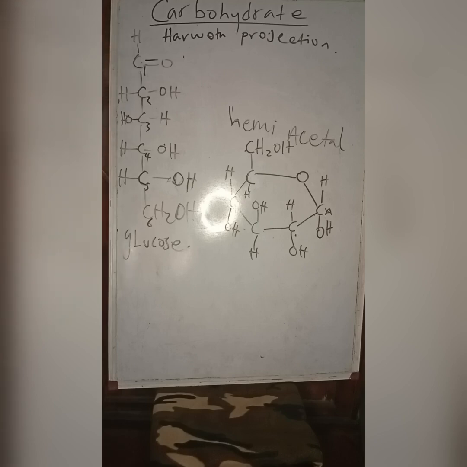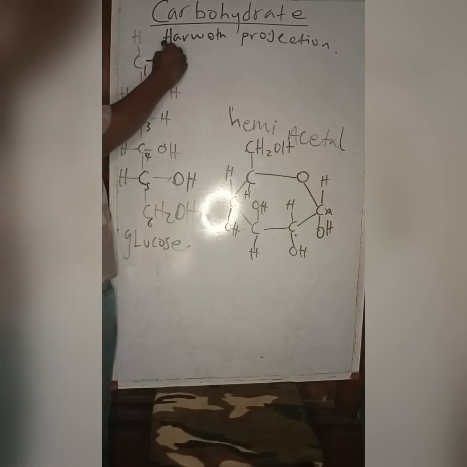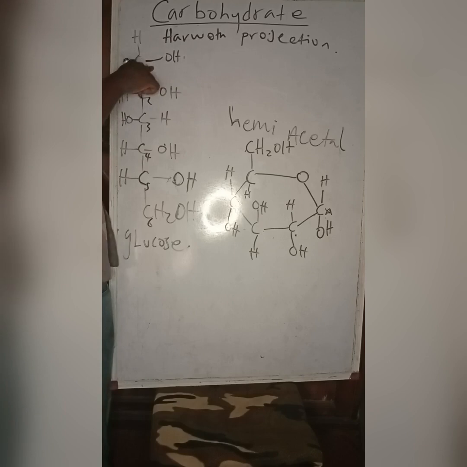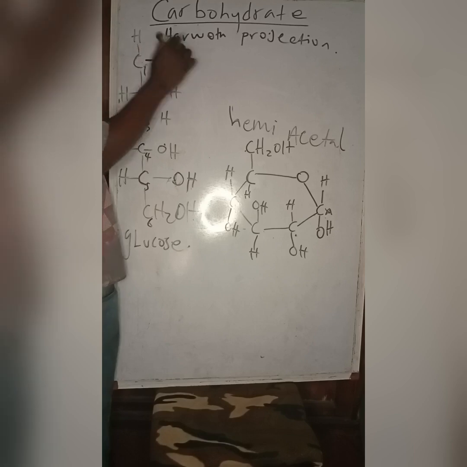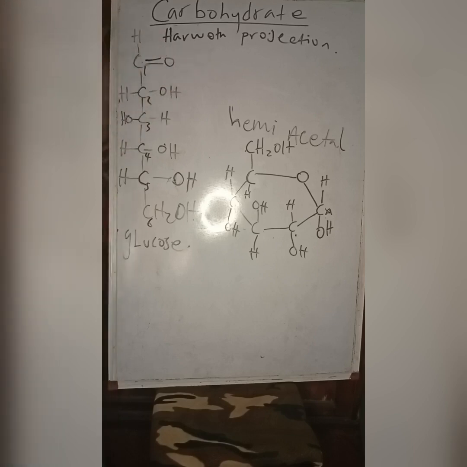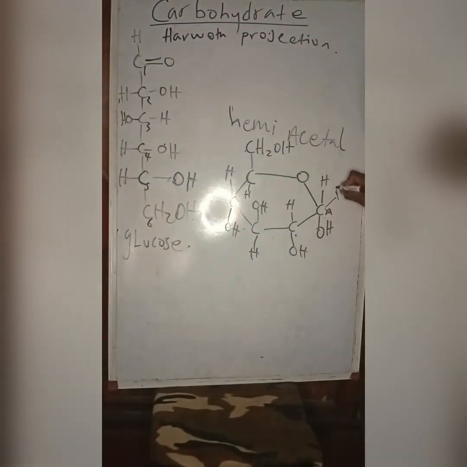The carbon that initially carried the functional group, if you watch what we did earlier, turns to OH. The OH comes there for this other O to attack this carbon. This carbon carrying the functional group before is carbon 1, and that carbon 1 is known as the anomeric carbon.